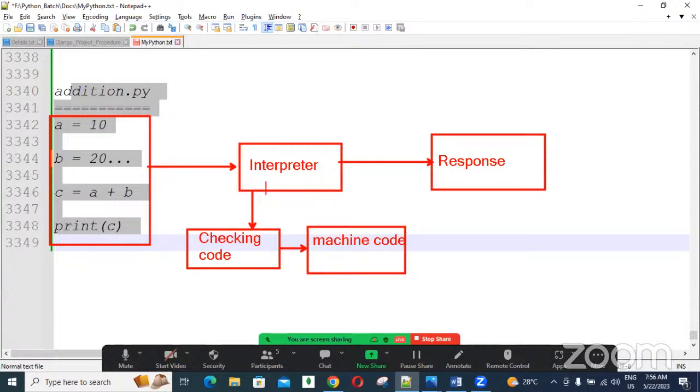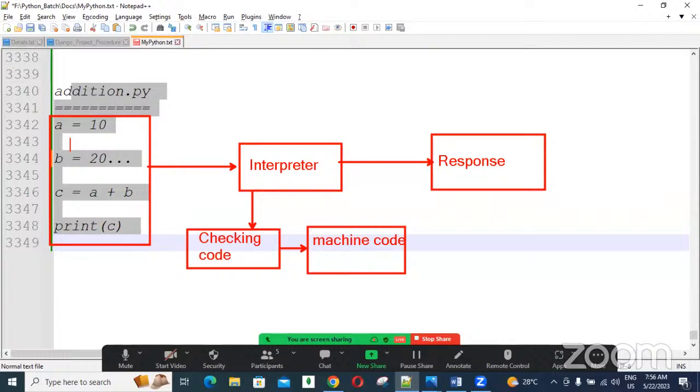In this interpreter, first it checks line by line whether the code is syntactically correct. First line correct, second line correct, third line correct, like that it checks everything. If all lines are correct, then it is converted into machine understandable code format, and that code directly gives the response. So the interpreter does these two things internally.